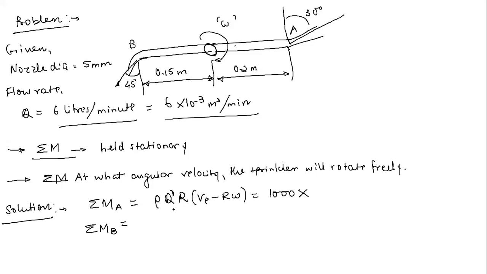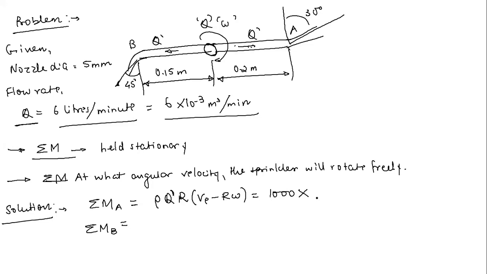In this case, if I assume that the water is divided equally between the two nozzles A and B, then this is Q dash, this is Q dash, and I am assuming the water which was coming at the central point was divided equally into the two nozzles A and B. So just tell me what will be the value of Q dash. Q is given, total flow rate is given, right? Then it would be 3, sir, if we are assuming that it would be equal.